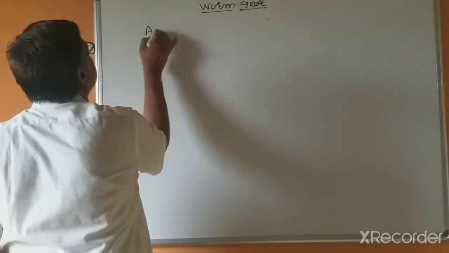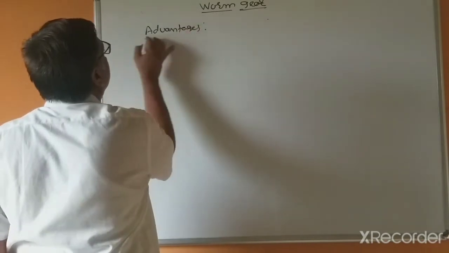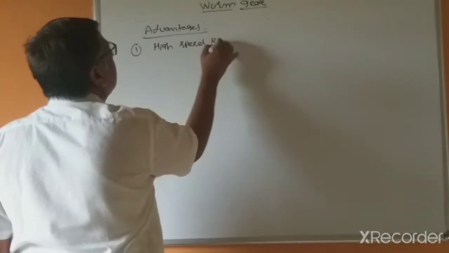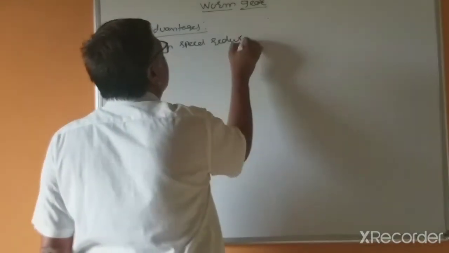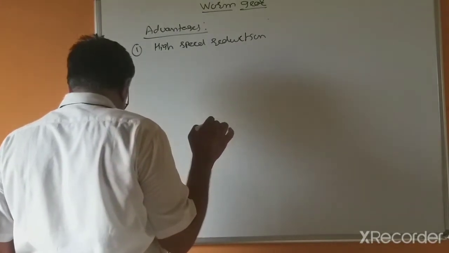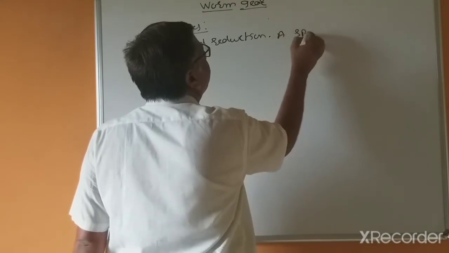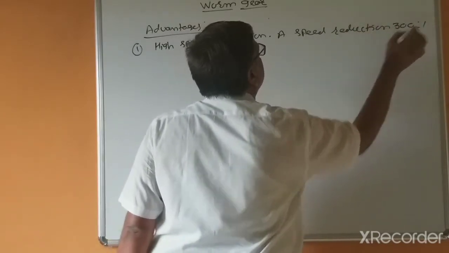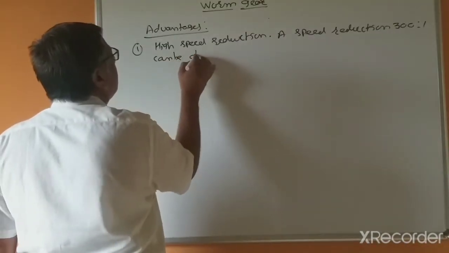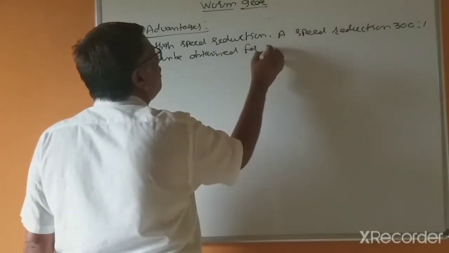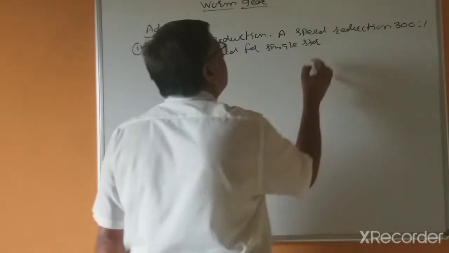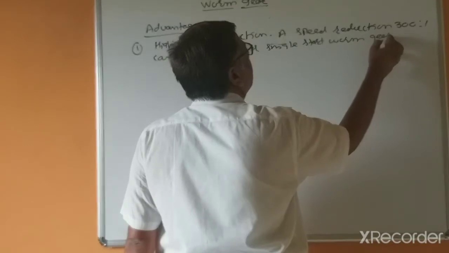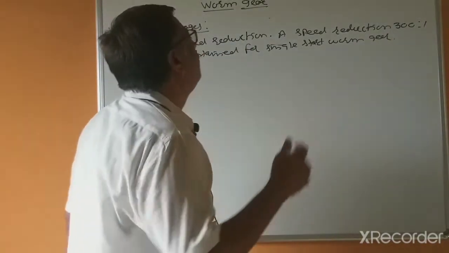First, advantages. High speed reduction: a speed reduction of 300:1 can be obtained for a single start worm gear, and in some cases this may be increased up to 1000:1 also.